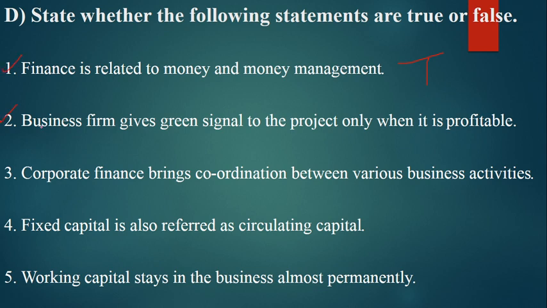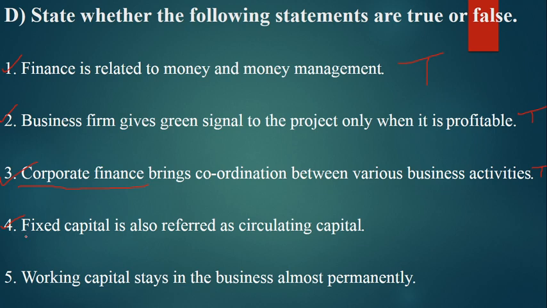Point number 2, business firm gives green signal to the project only when it is profitable. If a company has enough amount of profit, then the company can invest that money in a business and again earn a good amount of profit. So this statement is true. Point number 3, corporate finance brings coordination between various business activities. Corporate finance helps a business organization to coordinate between various departments of the organization. That is why this statement is true.